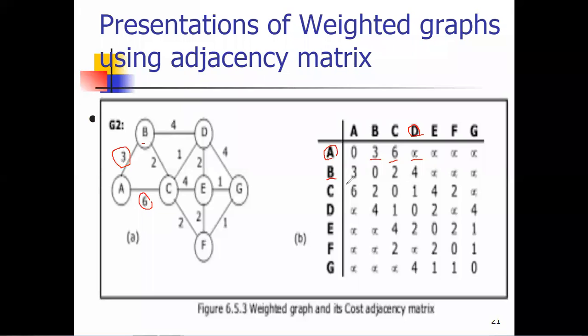That's why the value is again the same. A to B is 3 and B to A is also 3. Now you can check B to B, is there any loop present? No. That's why it is 0. Then B to C, check in the graph B to C. Yes, this edge is present and the cost is 2. So we are representing 2 here.